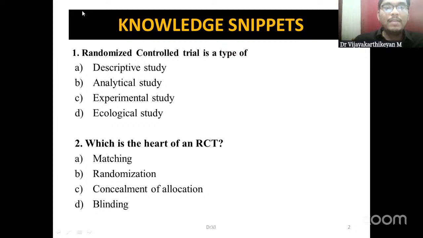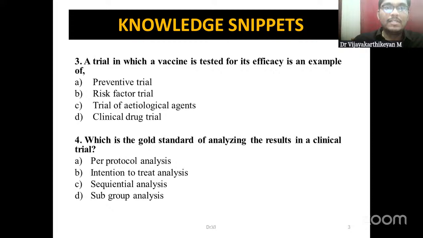Next: which is the heart of an RCT? Whether it is matching, randomization, concealment of allocation, or blinding. At the end of my session, we will come to the answers for these questions. Third question: a trial in which a vaccine is tested for its efficacy is an example of a preventive trial, risk factor trial, trial of etiological agents, or clinical drug trial.